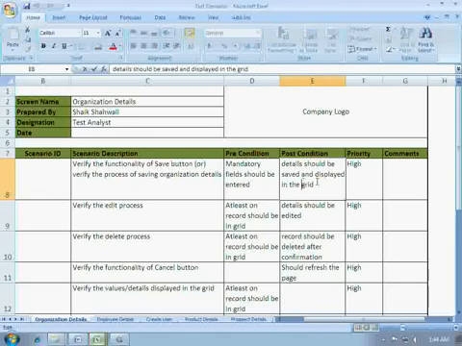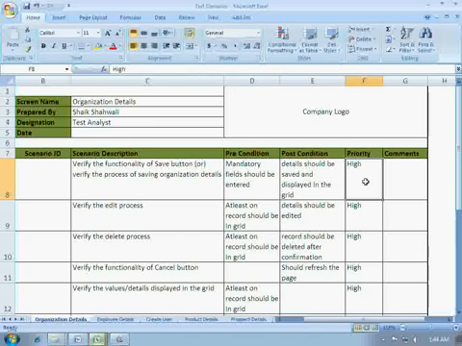and the priority of this scenario is high. That is, this scenario is very important and it should be executed early. Priority of scenario is the urgency to execute that scenario, and after that we are checking for this edit process, that is verify the edit process.